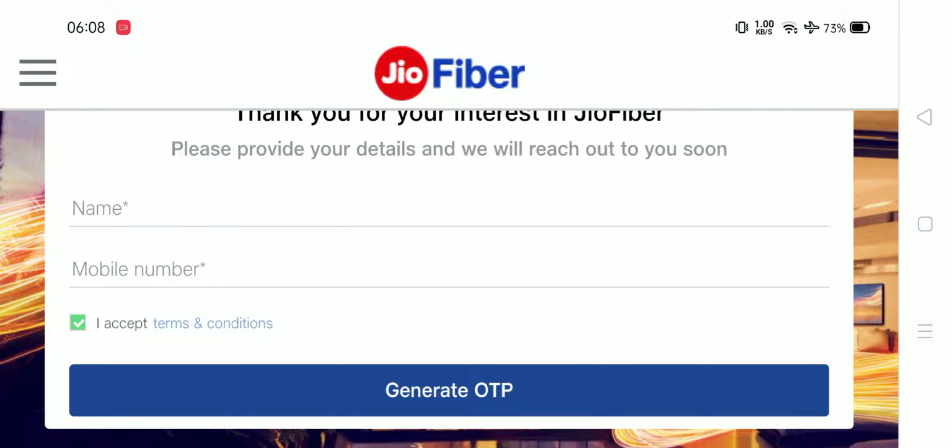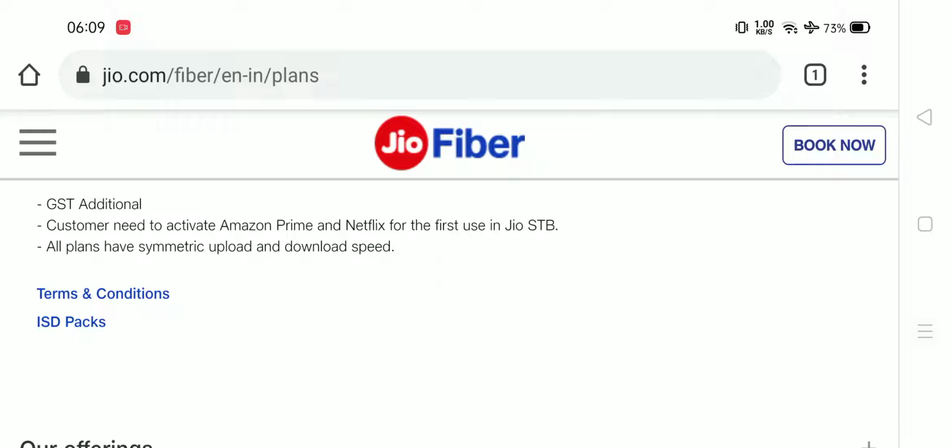Now let me tell you about some terms and conditions of that free 30 days trial and other conditions also which are available with the new plans. So first of all, the prices which I told you, you have to include the 18% GST also in it. So your 399 plan will be about 472 per month. Okay, so these are just basic.